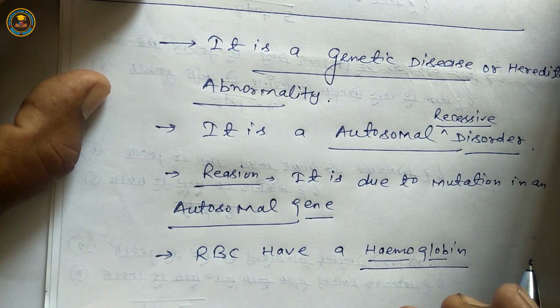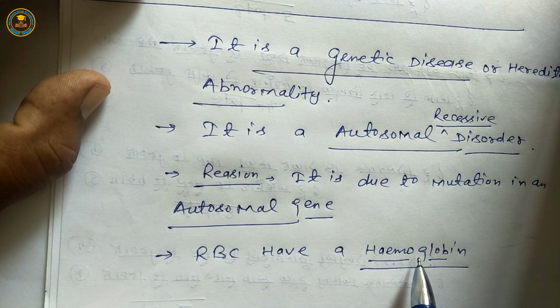Second, hemoglobin provides color to blood, so it is a pigment. Next, hemoglobin carries oxygen, so hemoglobin is a respiratory pigment, and it is a conjugated protein.